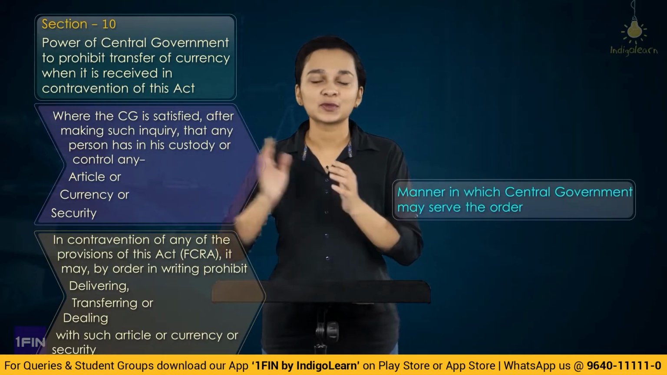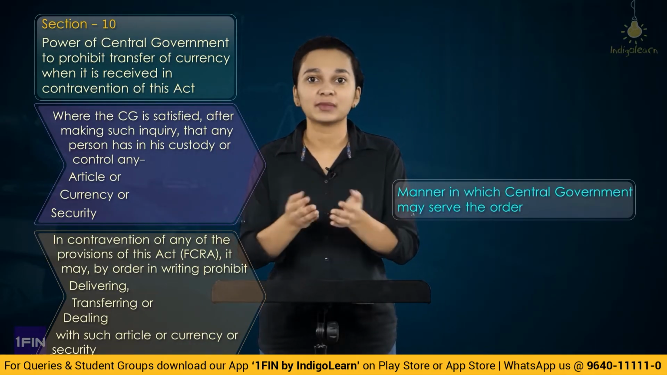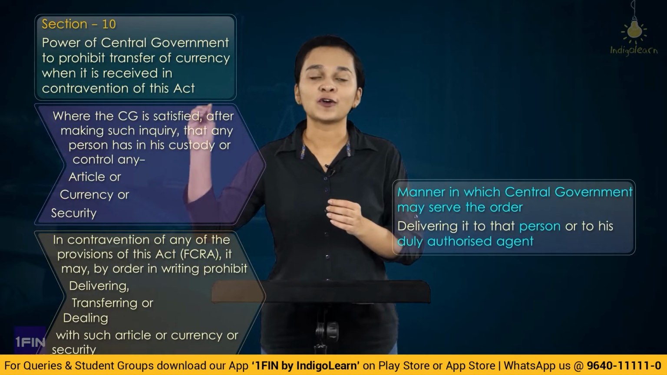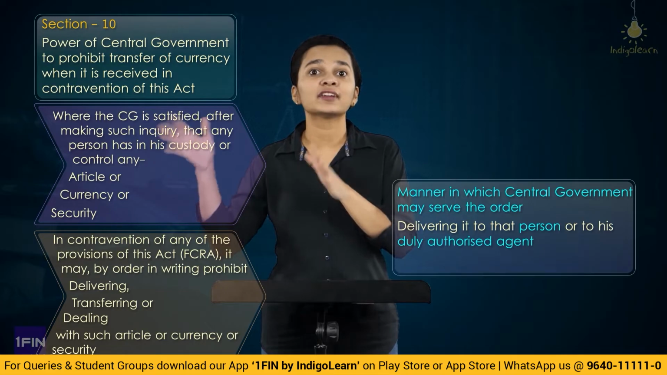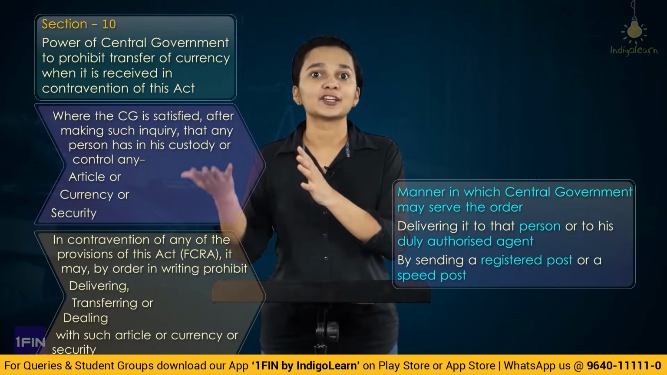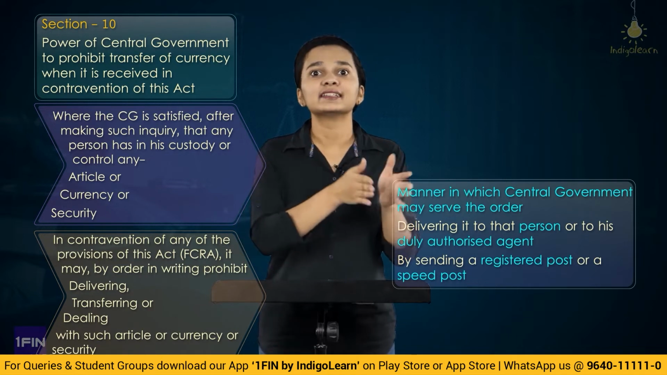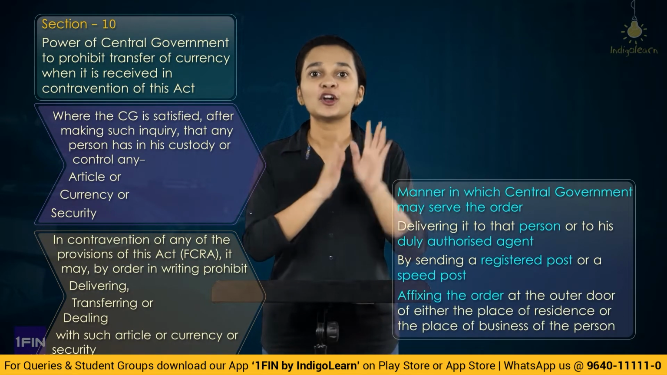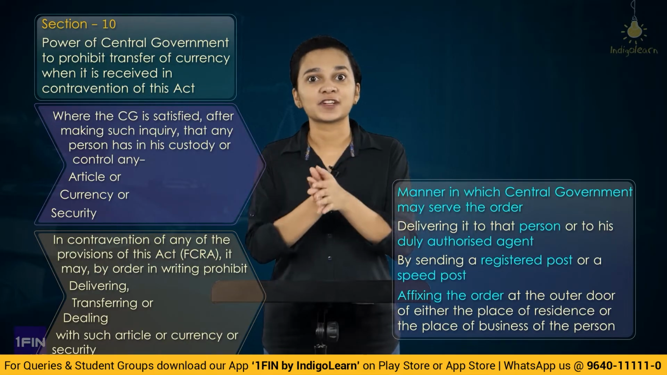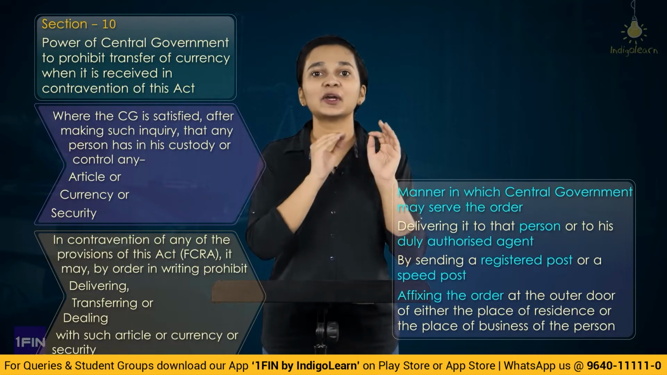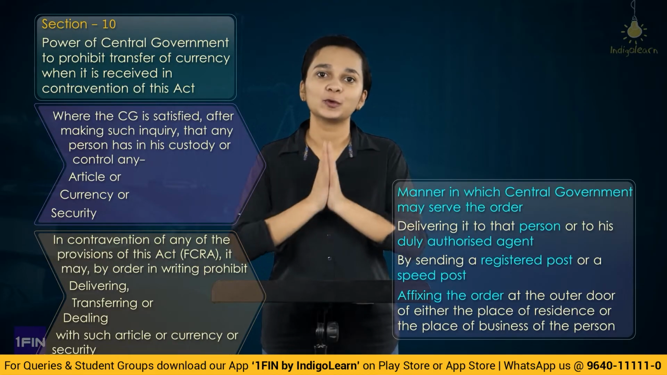And there are 3 modes we have understood as how the central government can pass the order. They can either give the order directly to the person or to his agent, or the second way is by registered post or speed post to the last known address of that person. And the third manner is they can affix the order on the door of that person, either the place of residence or the place of business, and this has to be done in presence of at least 2 witnesses.